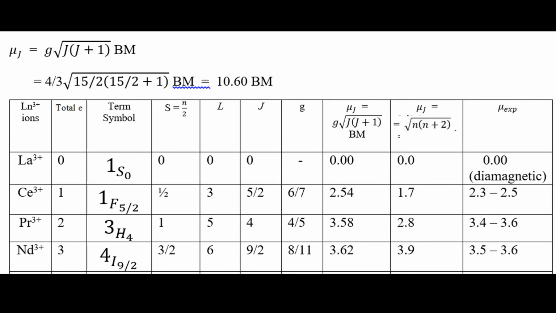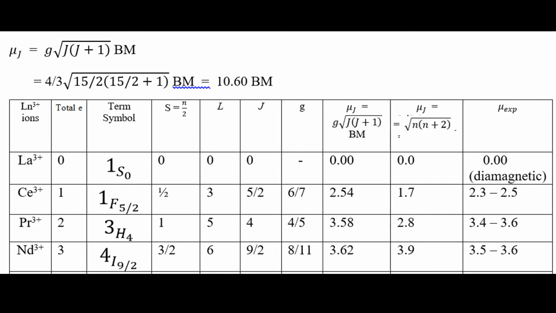S is your spin, that is the unpaired electrons present, and n denotes the number of unpaired electrons present in the system. Then the L value, J value, G value, and using G we calculate mu J, that is G into root over of J into J plus 1. Using this formula actually introduces the orbital contributions.